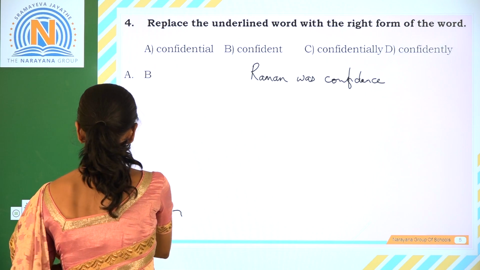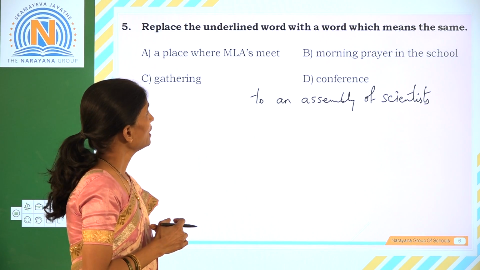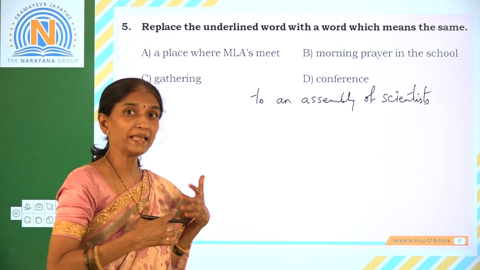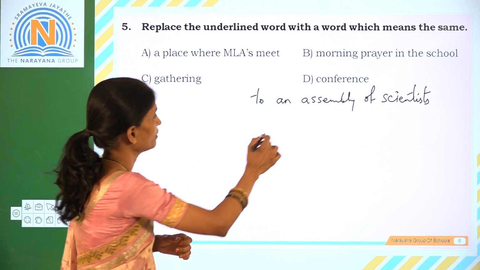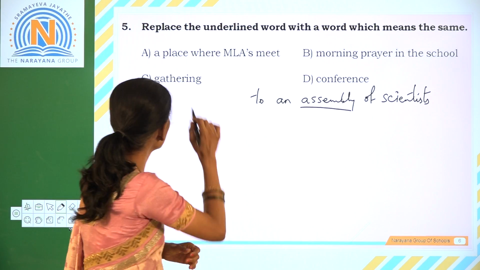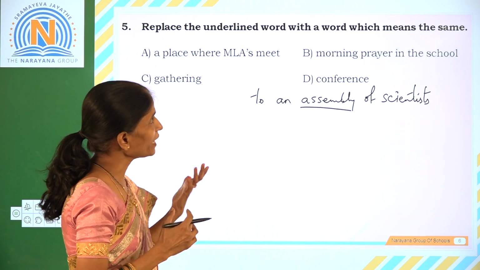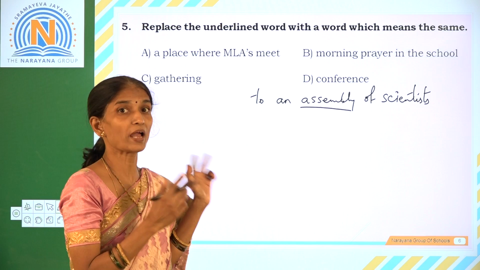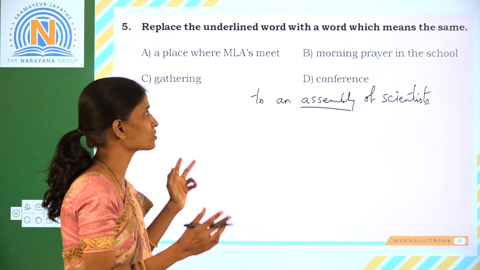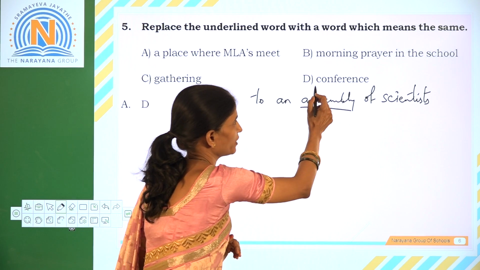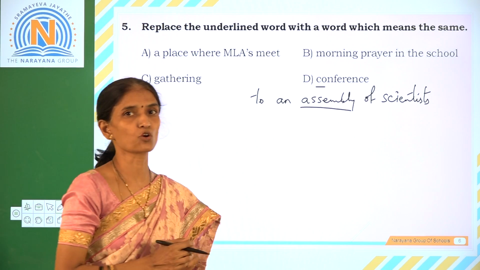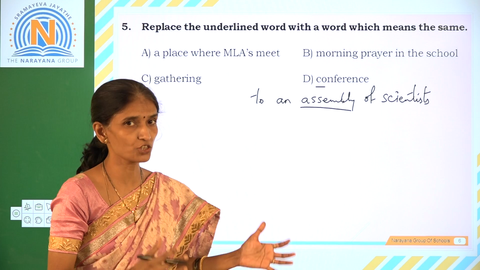Now, the next question. Here, Raman explained to the assembly of scientists. Here, the underlined word is assembly and the question posed is, write the word which means the same. So according to the context, it was an assembly of scientists. So he is referring to the conference of scientists. So it was an official meeting.